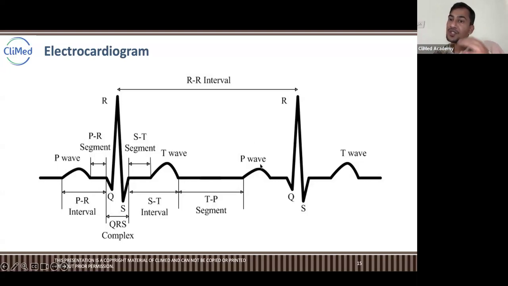So P is not the start, P is the ending of phase 4. From here to here, it is phase 4, not phase 1. But you don't have to connect the ECG with the phases. You have to connect the physiology of the heart with the action potential curve, because here it won't say the potassium is less or something. It will show the hypokalemia.